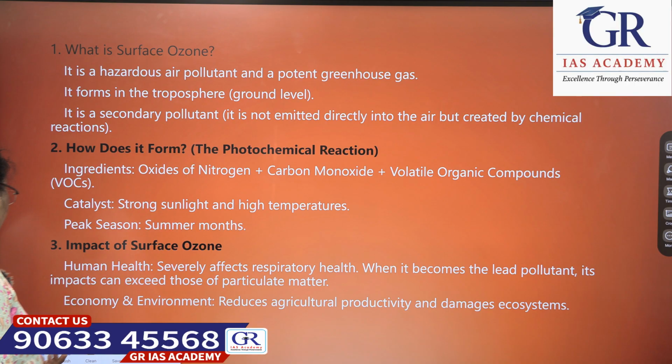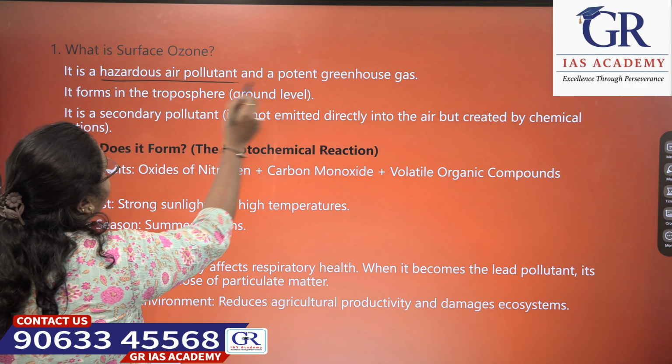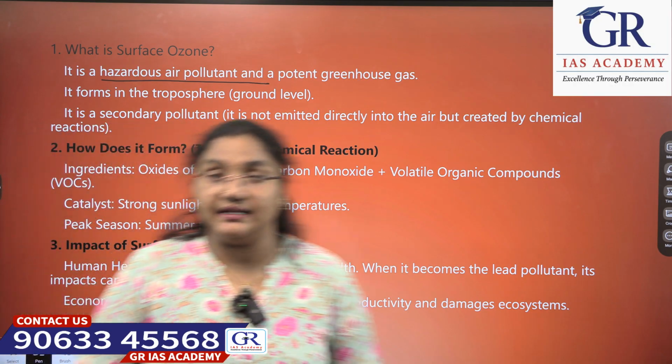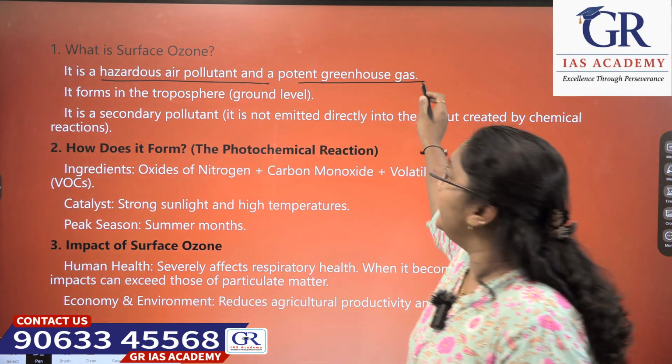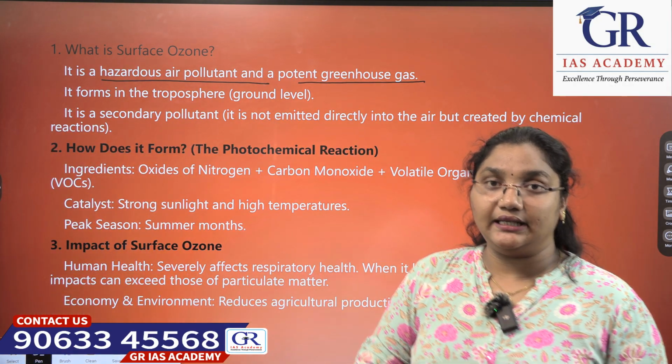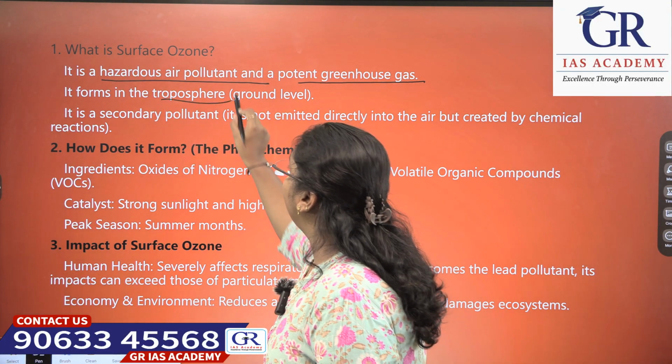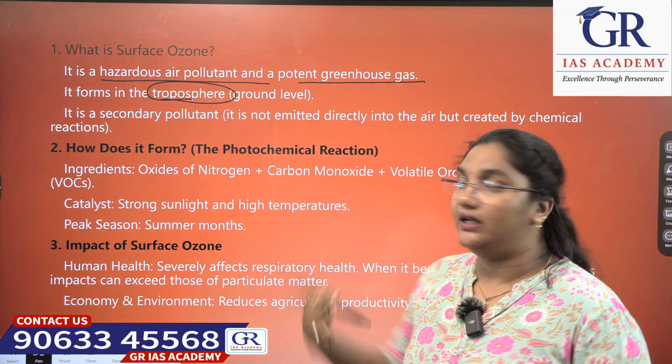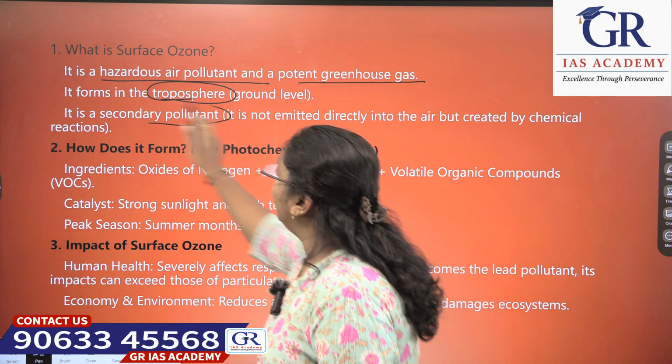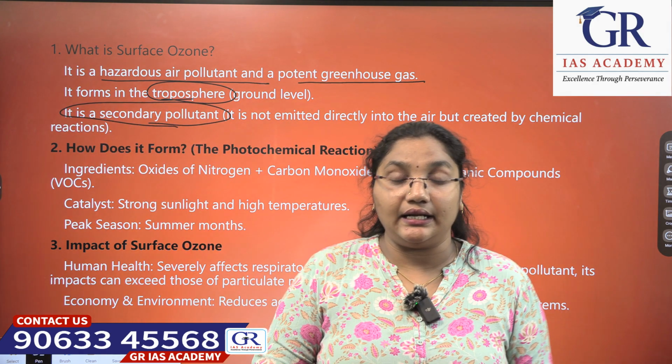What is surface ozone then? We will see what surface ozone is. It is a hazardous air pollutant and a potent greenhouse gas. It forms in the troposphere region, that is at ground level. It is a secondary pollutant. Why do we call it a secondary pollutant?